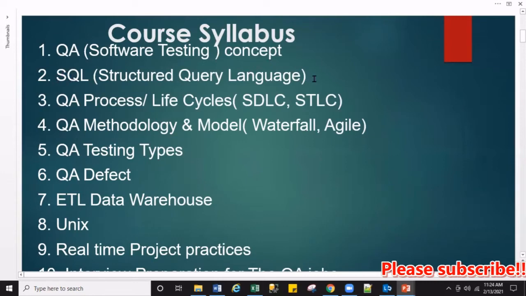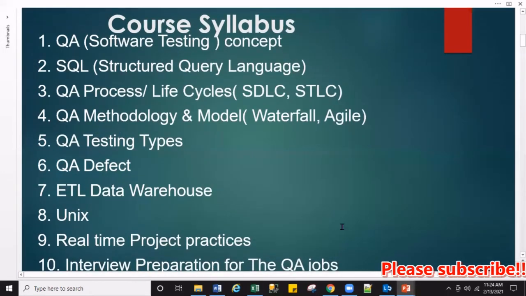And then we started learning SQL. We learned SQL in 15 classes. There are so many things to learn, but we have completed SQL in 15 classes, and I hope you understood all the classes. I also posted the SQL questions, and I hope you practiced on that. From today we are going to move on to 3, 4, 5, 6, 7, 8, 9, and in the last we are going to prepare for the interview.